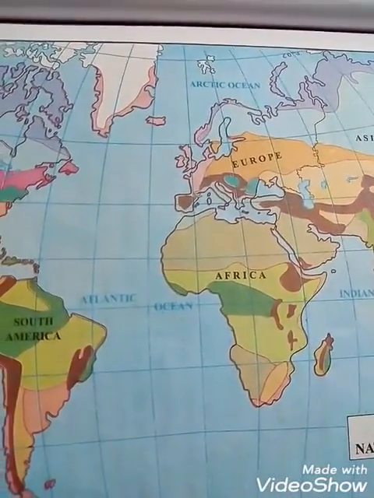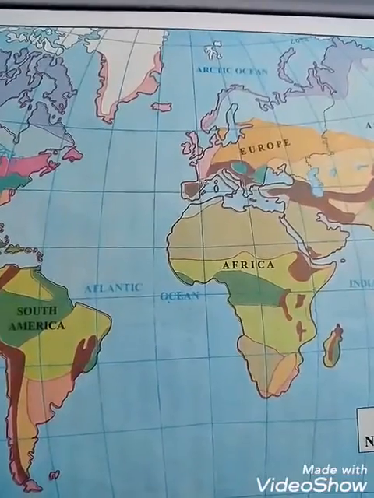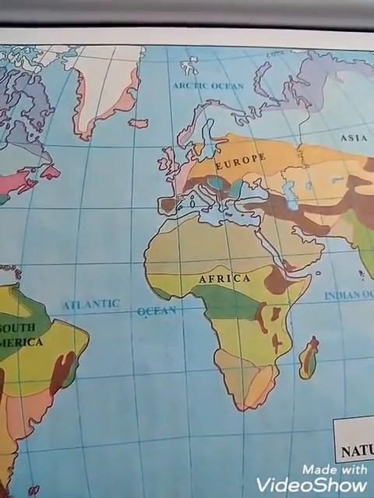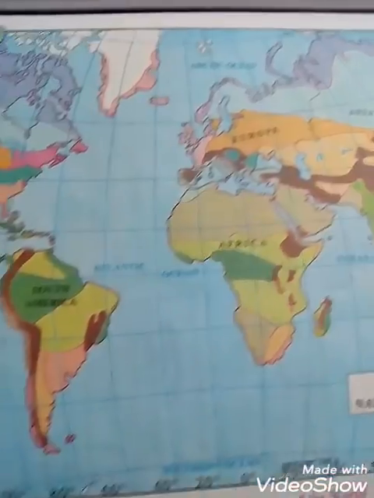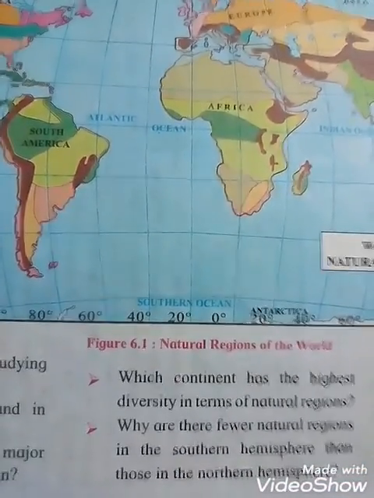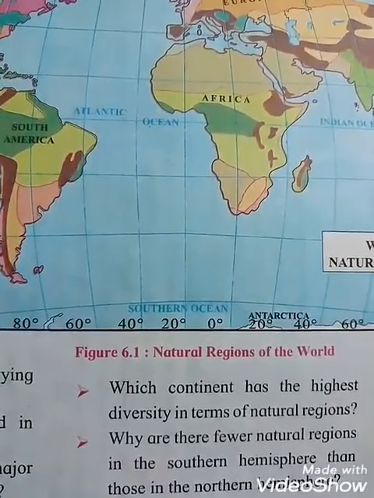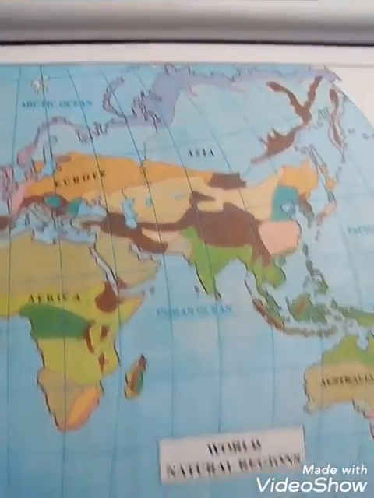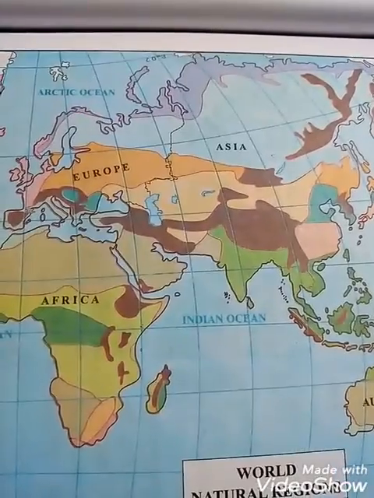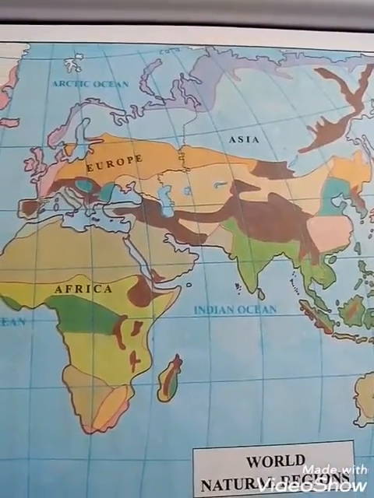We can say Africa. And which continent has the highest diversity in terms of natural regions? That is the continent of Asia.